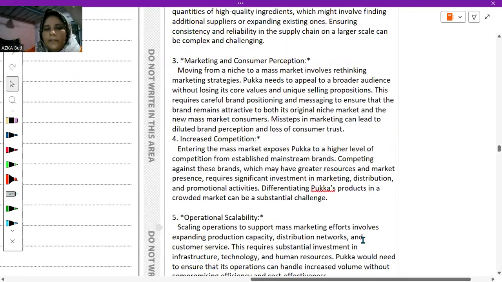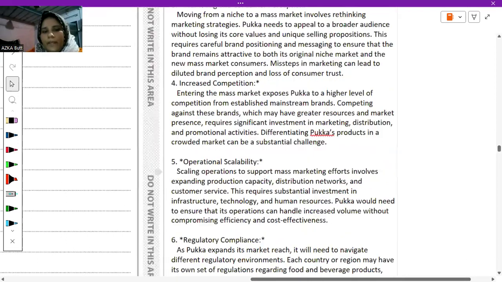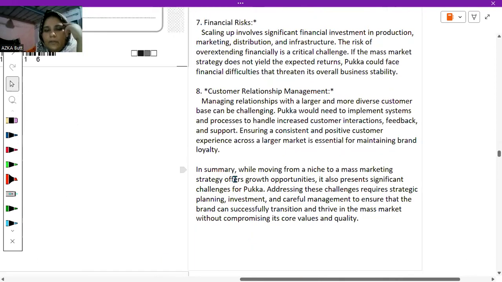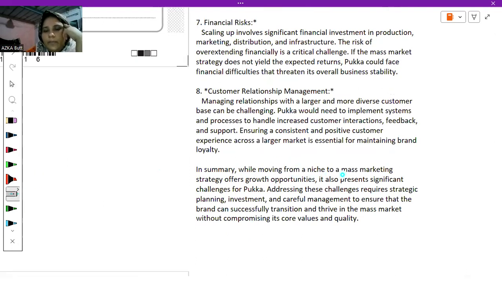And I also have it many here, but you only have to write two, and at the end you have to write its conclusion. So in conclusion, Boyle moving from niche to mass marketing strategy offers growth opportunities. It also presents significant challenges for Puka. Addressing these challenges requires strategic planning, investment, and careful management.